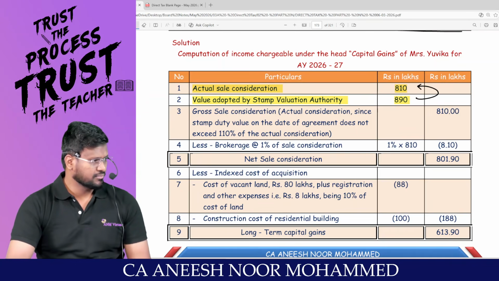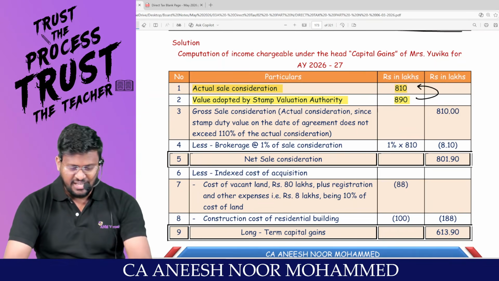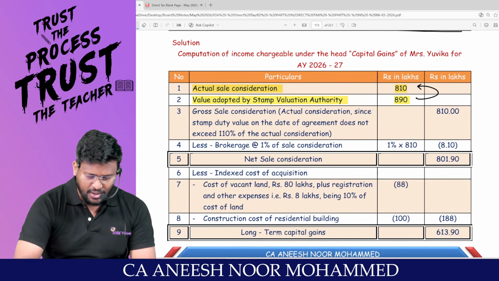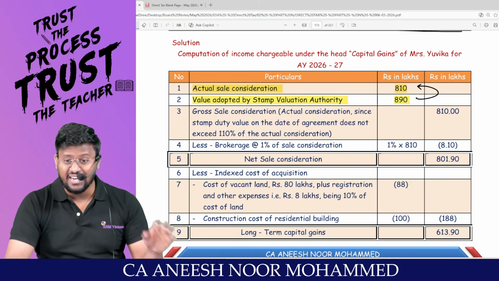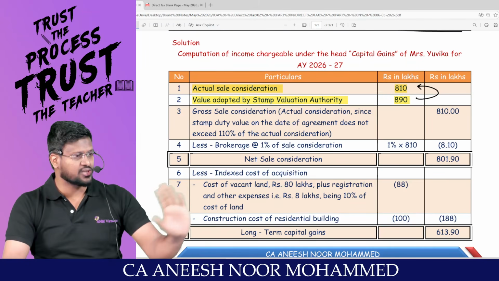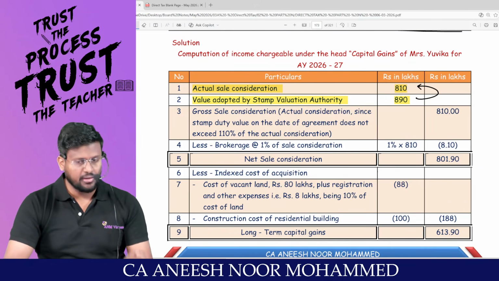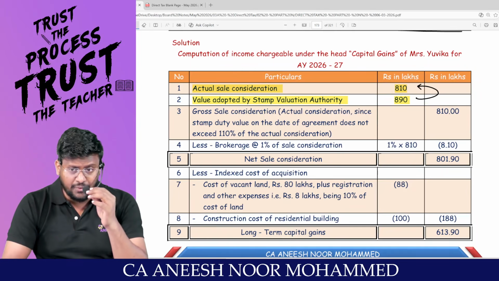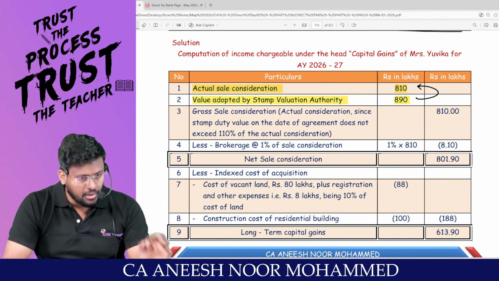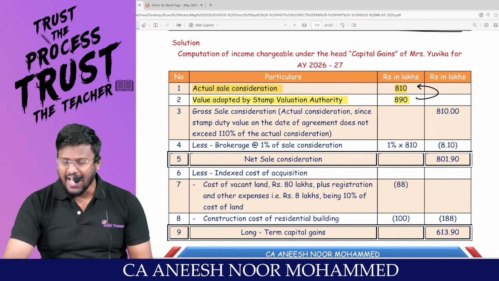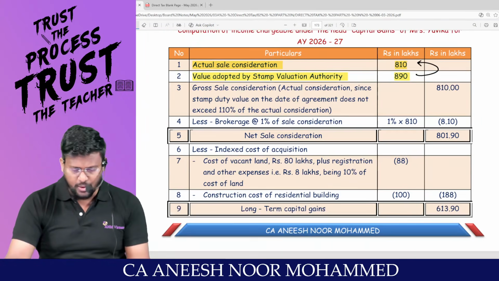Yes, sir. Then, my dear lovable students, 810 lakhs into 110% comes to 891 lakhs. The second condition has not been satisfied. Hence, deemed consideration under section 50C will not be applicable. Only actual consideration will be the full value of consideration.